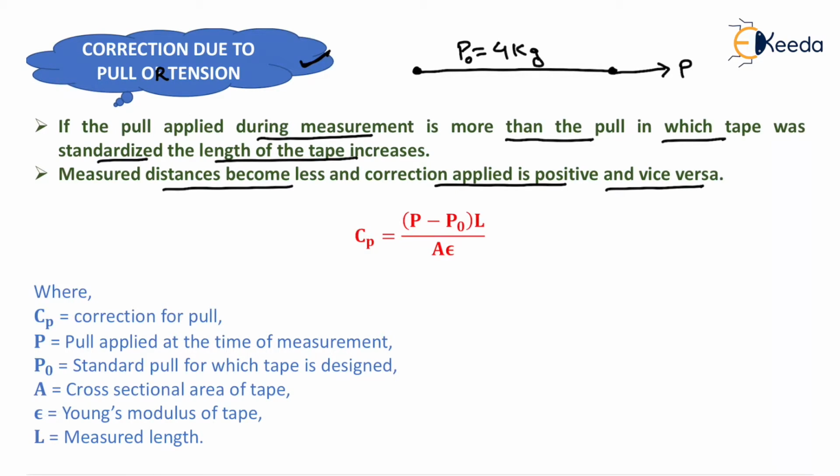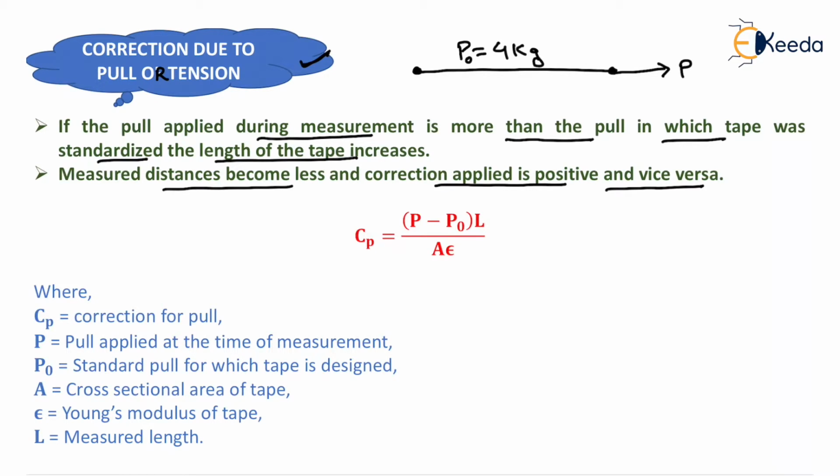Now up to 4 kg pull, tape will not undergo any change in length. But if we apply a pull of 5 kg, then because of 1 kg extra pull, there will be a change in length in the tape, so we need to apply correction for that pull.